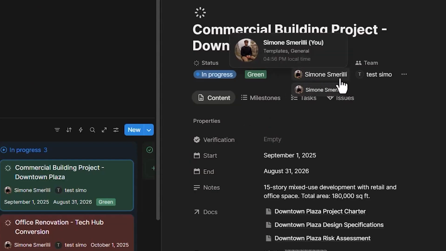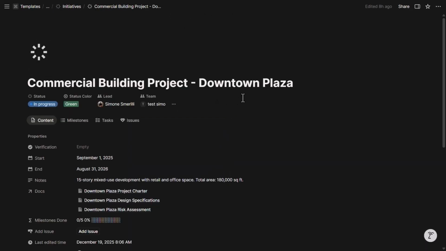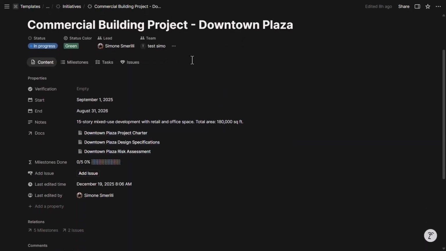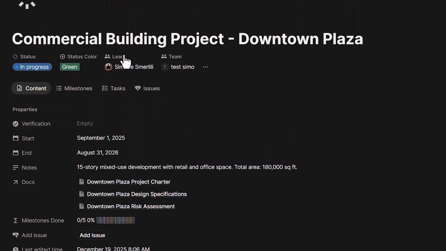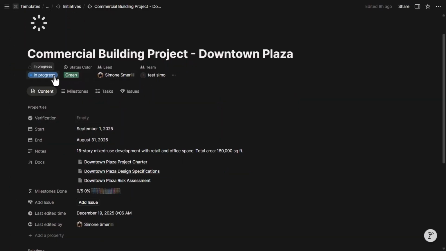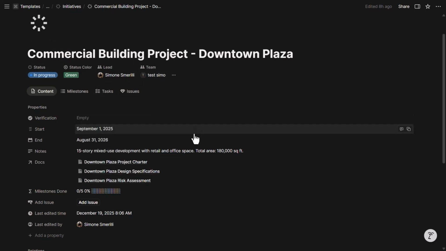You can select leads and team members working on this initiative. And in here, you can see there are different tabs with related data to that initiative. So when I open a full page, I can see that better. There is a verification that I can set so that the owner or the lead of the initiative will be notified to update on the progress of the initiative when the verification arrives. Otherwise, it can also be set indefinitely, which doesn't trigger any notification option.